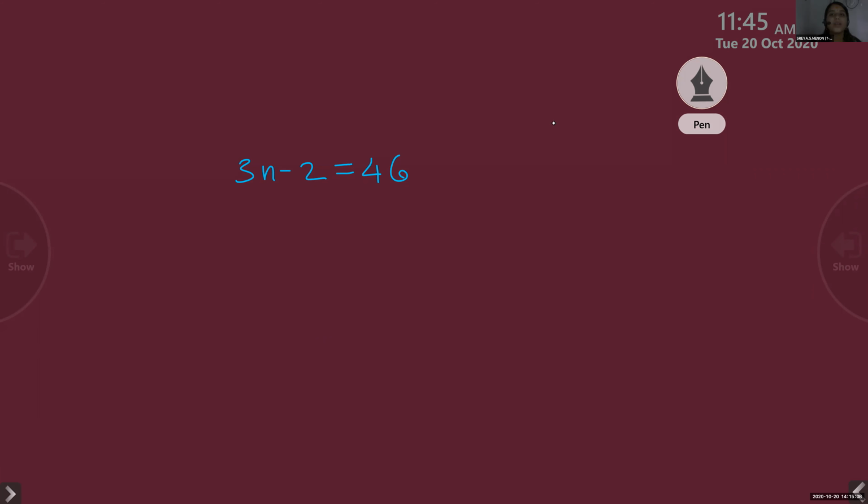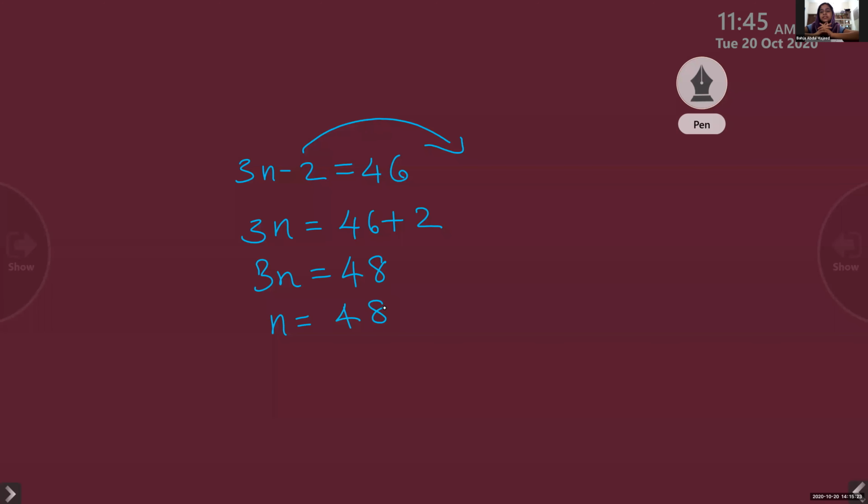So 3n minus 2 is equal to 46. 3n is equal to, we'll bring negative 2 to the right side, 46 plus 2. 3n is equal to 48. n is equal to 48 by 3, 48 divided by 3. n is equal to 16. Okay. Now next question.